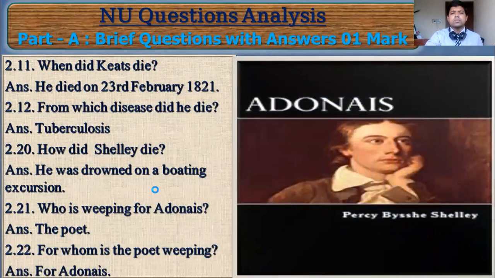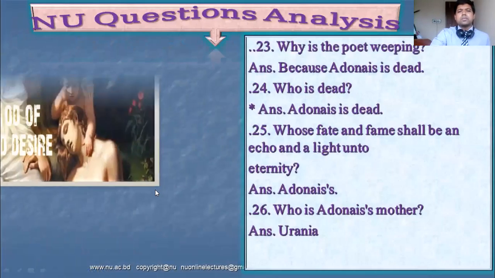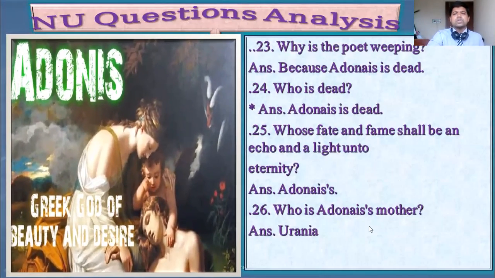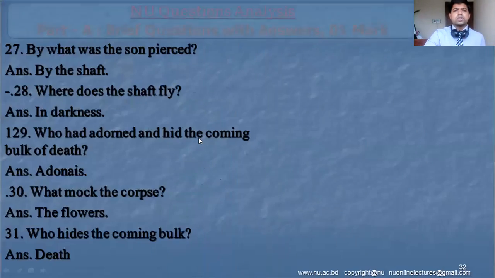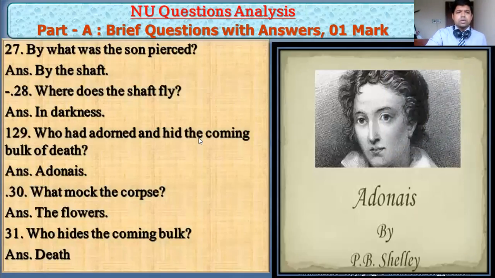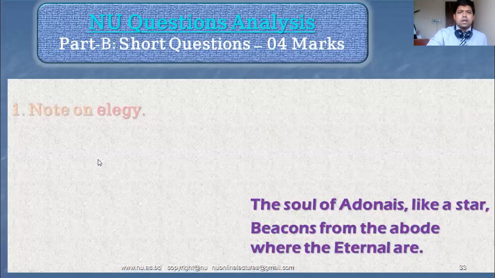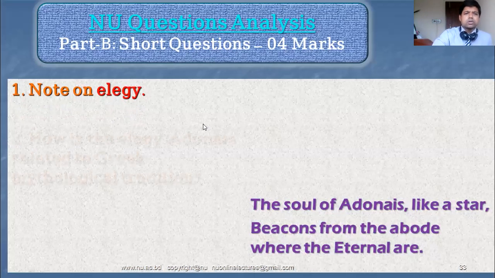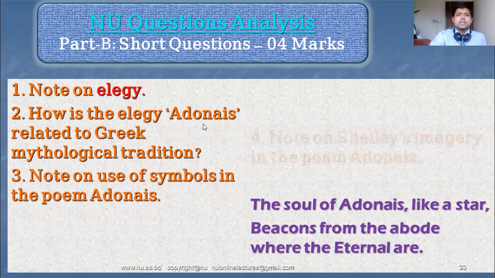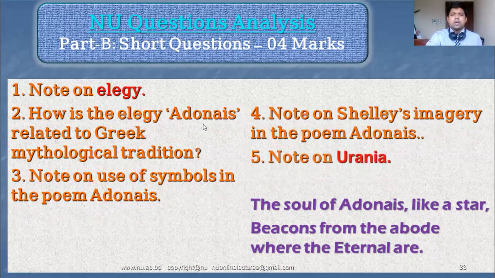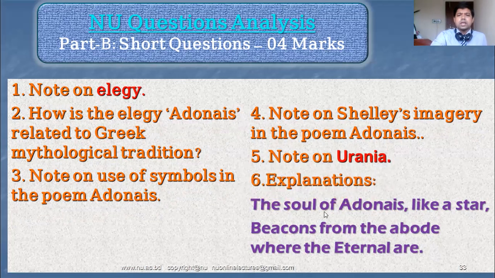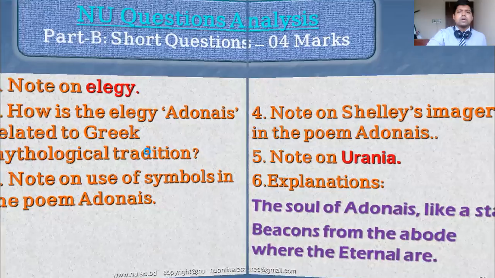This is a short question or brief question. In brief questions you have 1 mark each, and you have to write 10 brief questions. This is Urania, Adonais's mother Urania. Such types of questions are very important for you. So I think you will go through the text, go through the slides. And this is the short question, you know. Short questions like this are very important. I have already discussed it, like the explanation of the last two lines, which is very important for Adonais.